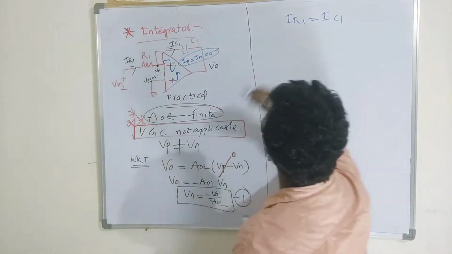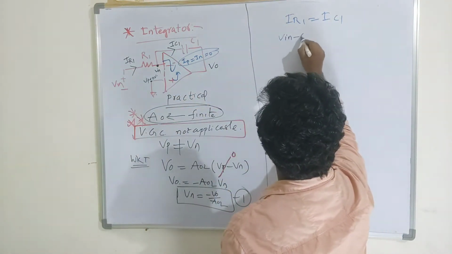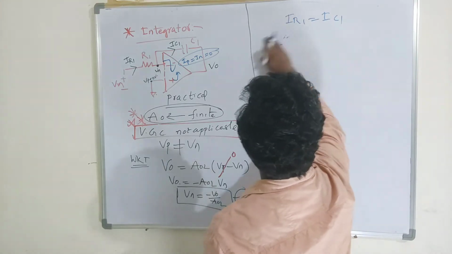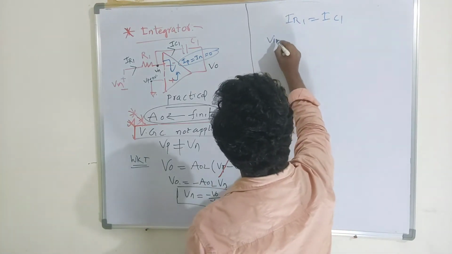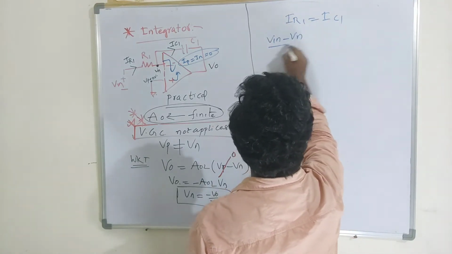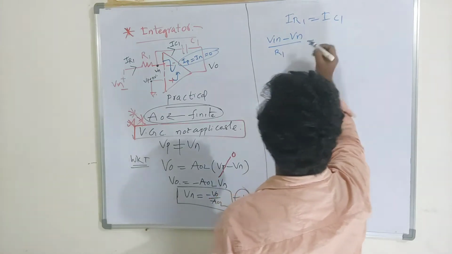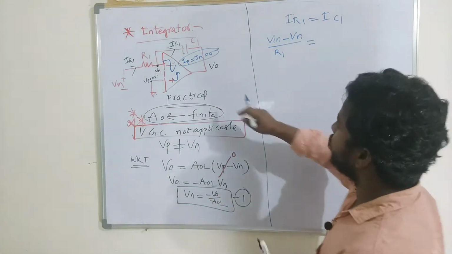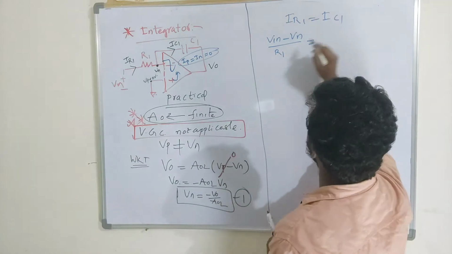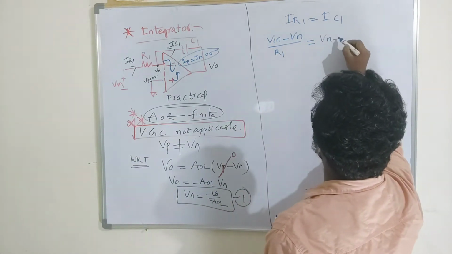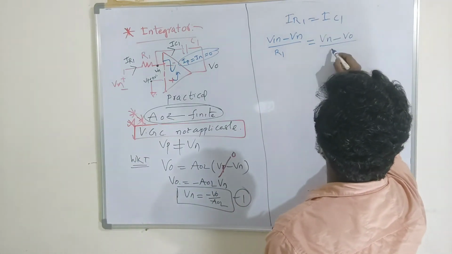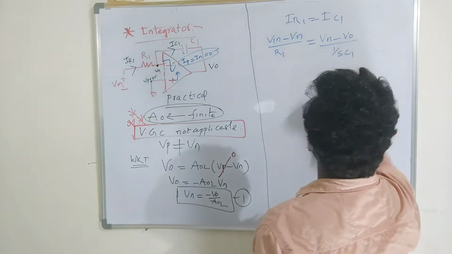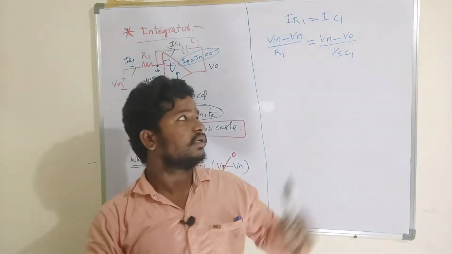Across this resistor it is (V input minus Vn) by R1, which is equal to the current flowing through this capacitor, which is (Vn minus V output) divided by 1 by SC1. This is the transfer function.